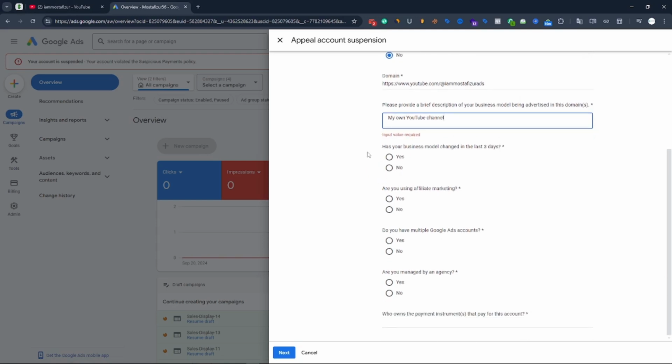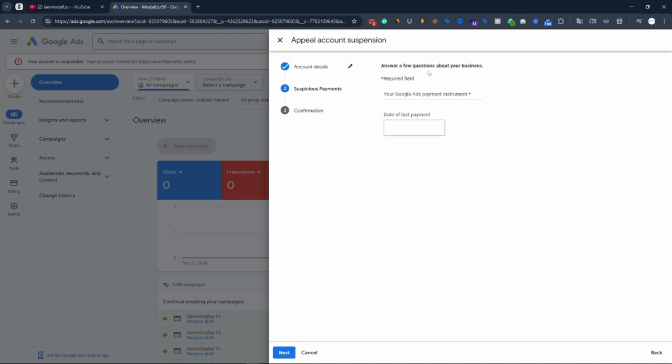Okay, after that they are asking has your business model changed in the last 3 days. In the last 3 days I have no change, so I just click no. This is for affiliate, no. Multiple Google accounts, no. Managed by agency, no. After that the last option, who owns the payment instrument that pays for this account. I just write myself. Okay, then I go to next.